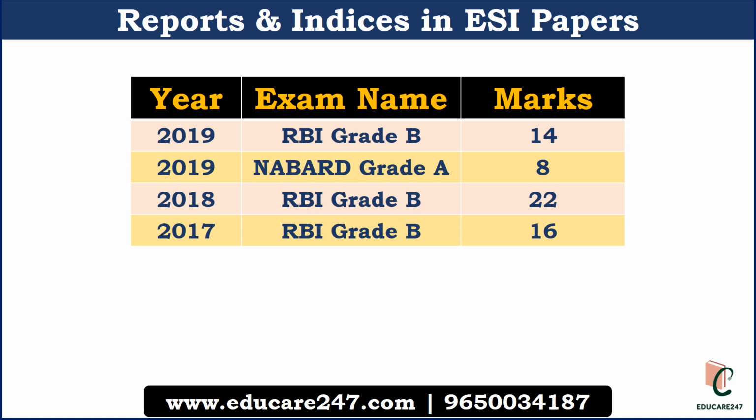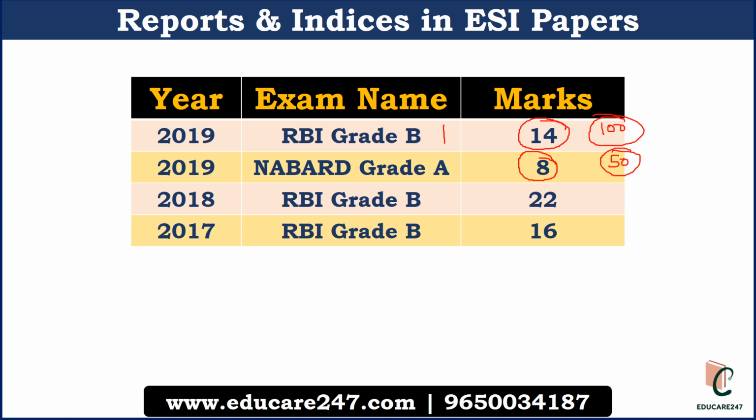Reports and indices is part of Phase 2 of the ESI paper of RBI Grade B and NABARD Grade A. In 2019, a total of 14 marks of questions were asked related to reports and indices, and total marks for ESI is 100. In NABARD Grade A 2019, a total of 8 marks of questions were asked related to reports and indices, and the ESI section here is of 50 marks.